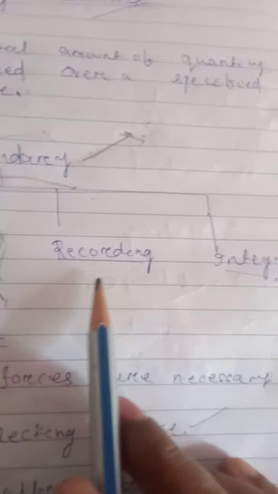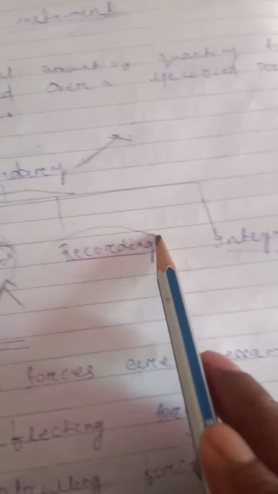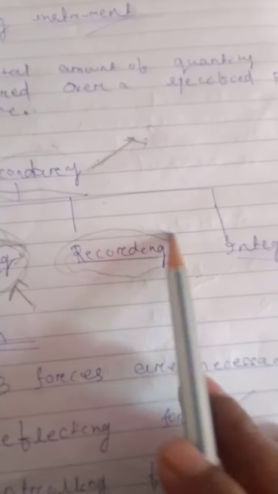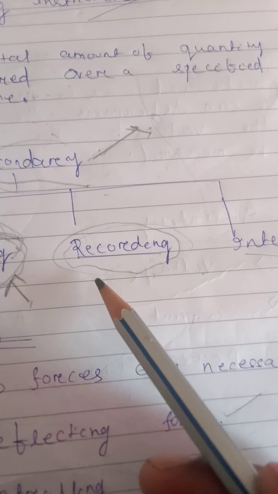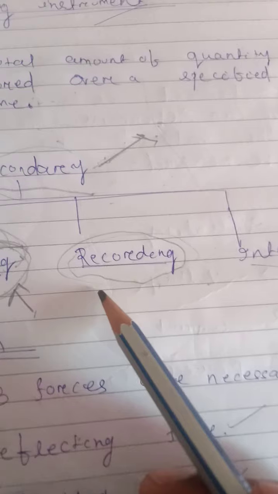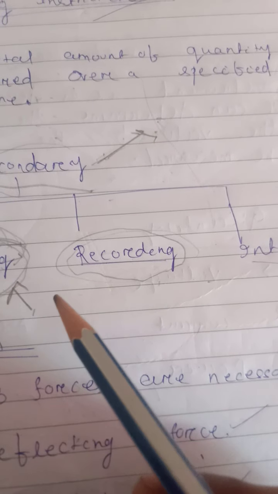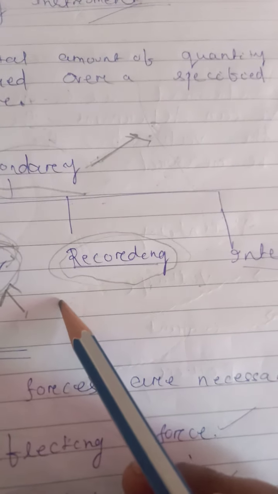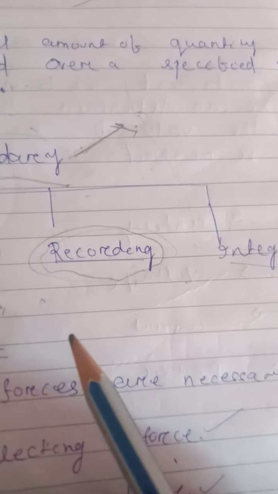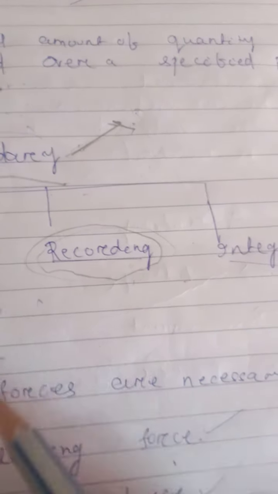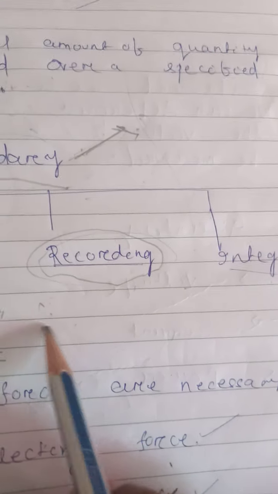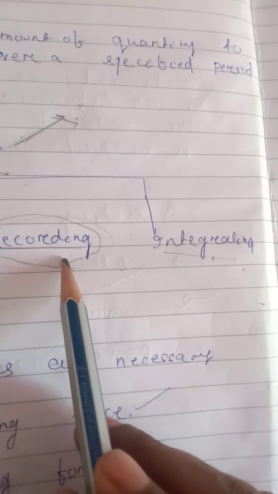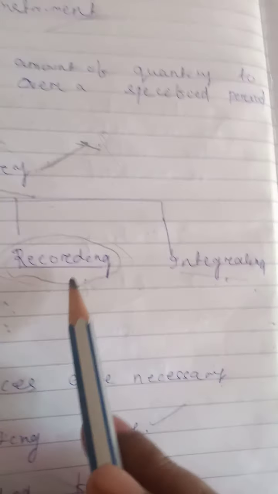Now coming to recording instruments. Obviously the name itself suggests that it records the quantities. Recording instruments, instead of indicating, only record, and give a continuous record of the variations of such a quantity over a selected period of time.